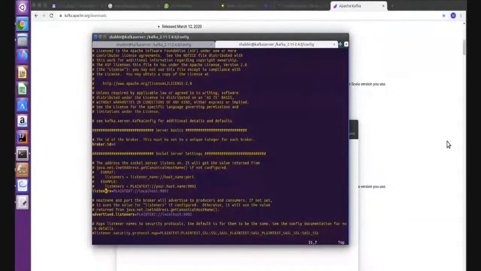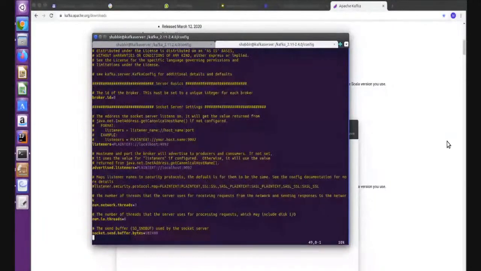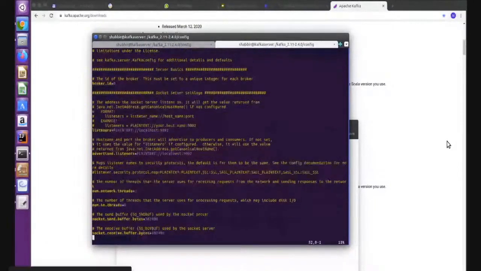After that, the listeners here: you have to put localhost 9092, by default the port number on which the broker will listen, right? The same thing here, localhost 9092. If your system is running on a cluster, then you have to write here the IP addresses of the machines. Because my cluster is running on one machine, I'm writing localhost only, right? These two things.